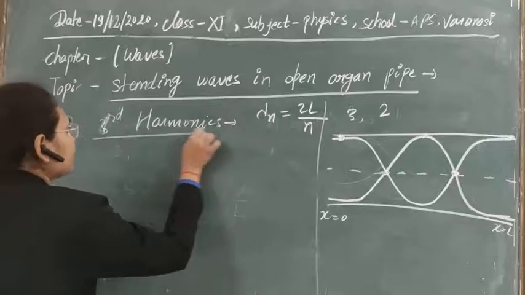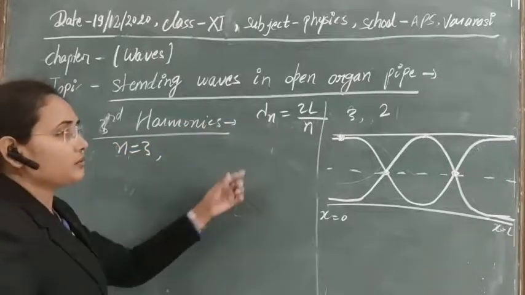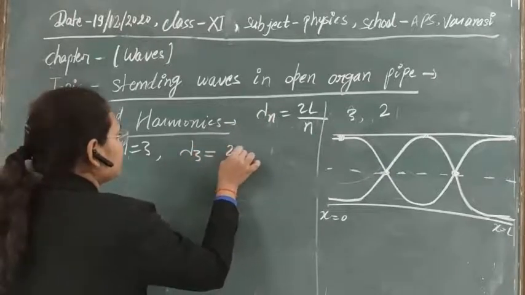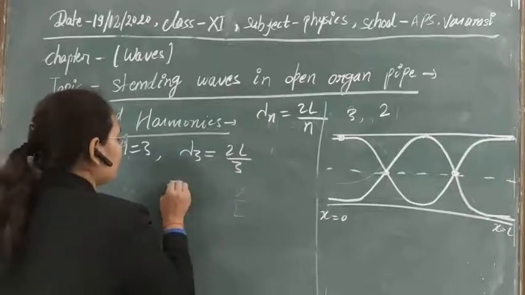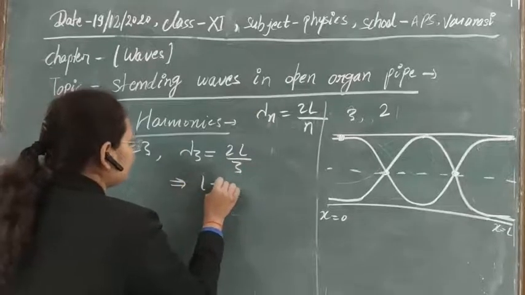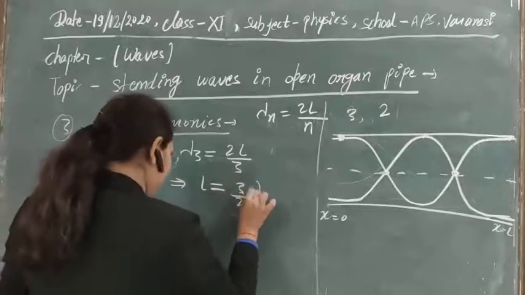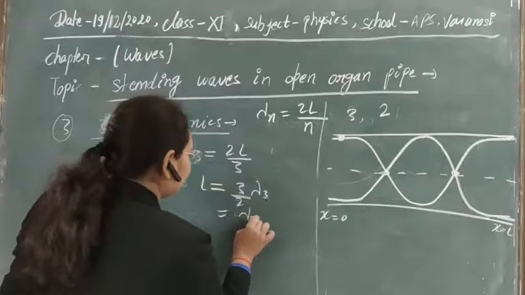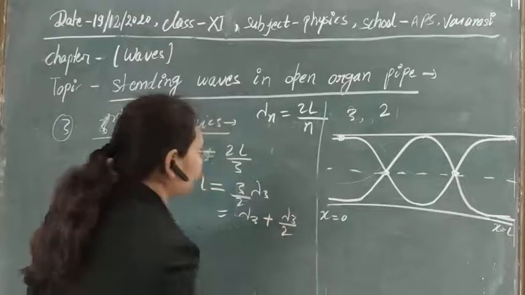So in case of third harmonics, n will be 3. For n is equal to 3, what is lambda here? Lambda 3 is equal to 2L by 3. Right? Or if you take this lambda, you can write L as 3 by 2 lambda 3, or if you solve it, then we can write it as lambda 3 plus lambda 3 by 2.